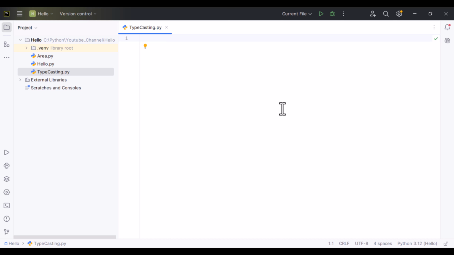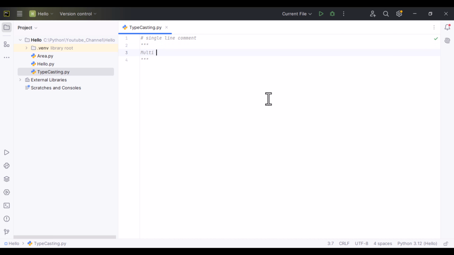Comments are the lines of code that are ignored by the interpreter and are used to explain the code for better understanding. Now there are two types of commenting in Python. Number one is single line comments and number two is multi-line comments. In order to do single line commenting, we will use a hash and then write something like single line comment. And multi-line comments are done through triple quotes like this.